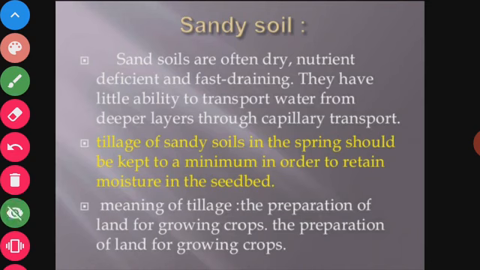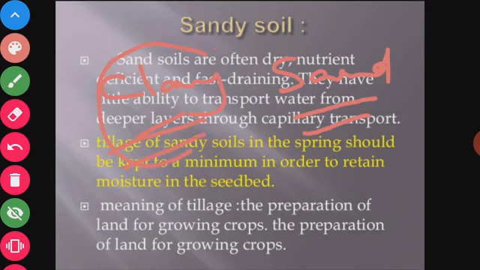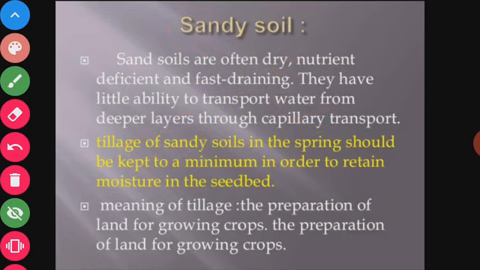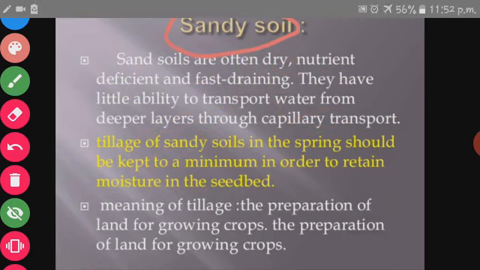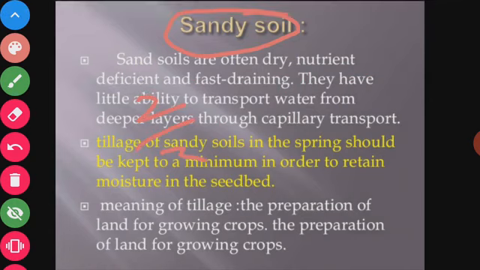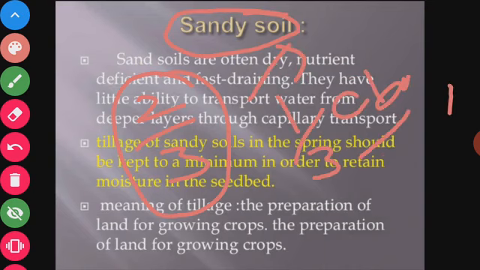In every type of soil, clay is present and sand is also present, but the concentration of the clay and the sand is different in different types of soil. If we talk about sandy soil, the concentration of the sand is 2/3 and 1/3 is the clay. Sandy soil contains more than 2/3 of sand and about 1/3 of clay.